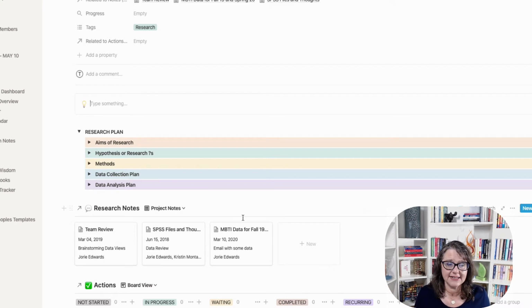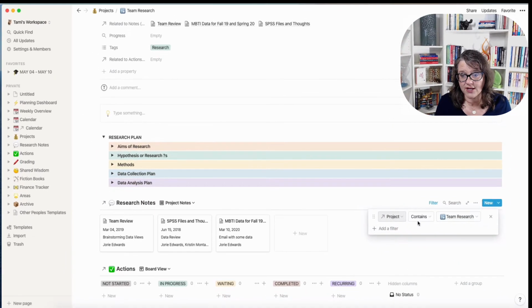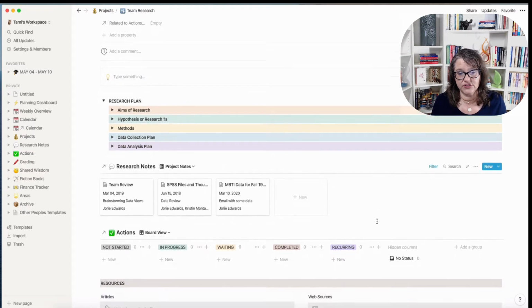So how did I set this up? Well, this is an embedded database. Right? It's the research notes database embedded, and I have one filter on it. And the filter is projects and team research. So that way, only the notes that are a part of the team research plan are going to be viewed here on the team research dashboard.